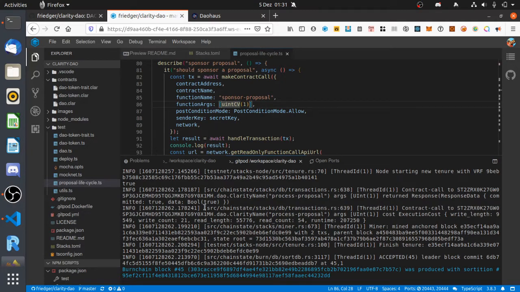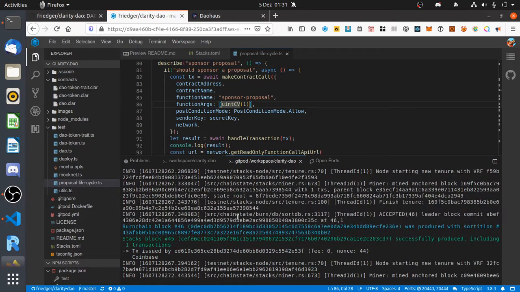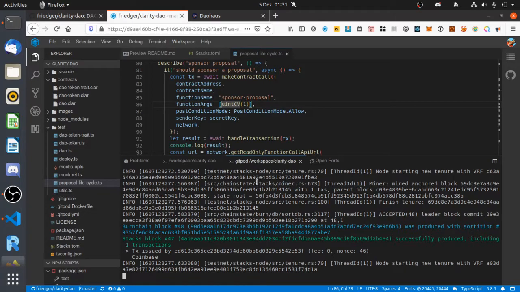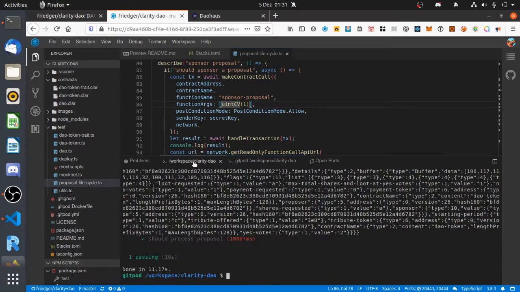It's committed and also went through, so that's all fine. And now we can see in the flags list, so it was sponsored, this is true. And then the second flag indicates whether it was processed, so this is true.